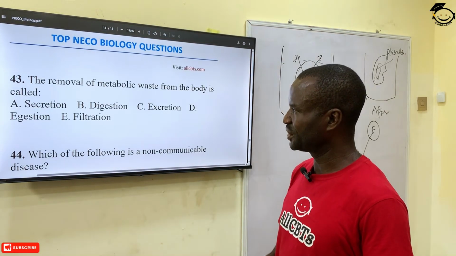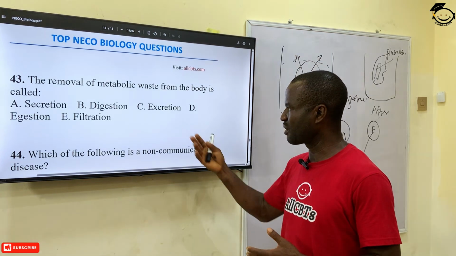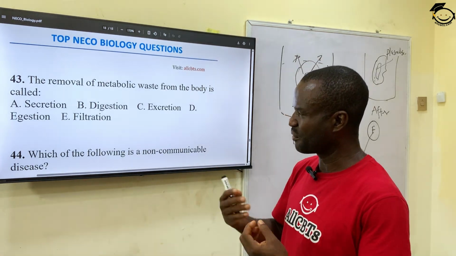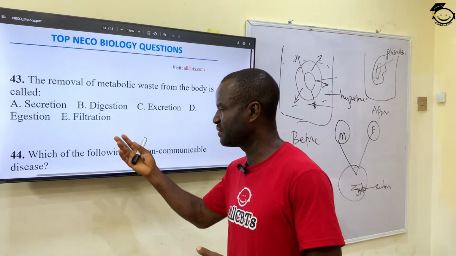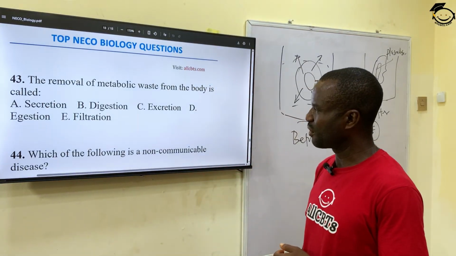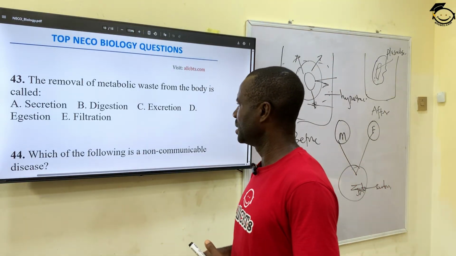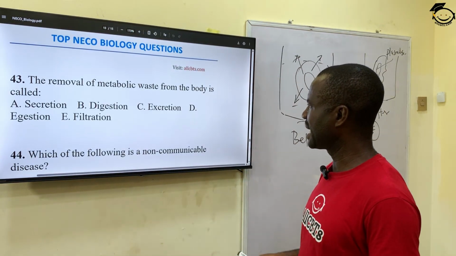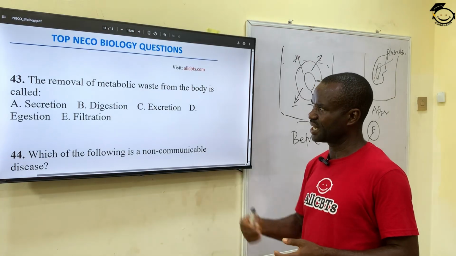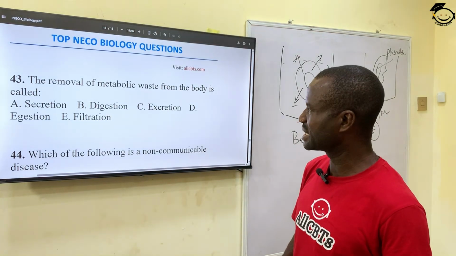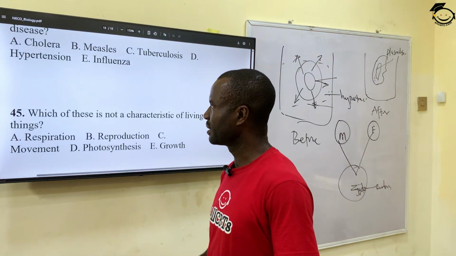D, egestion. Excretion is the removal of waste material. Egestion is the removal of undigested material. Then filtration is the removal of solid material from a liquid mixture in the body. So the correct answer is excretion. Excretion is the removal of unwanted material from the body.